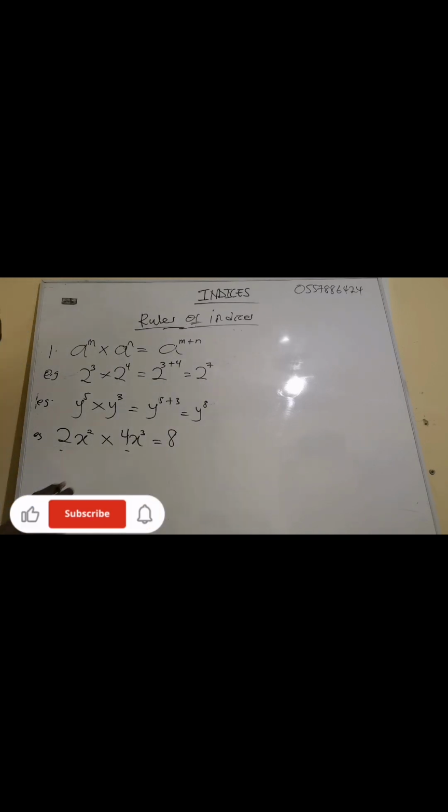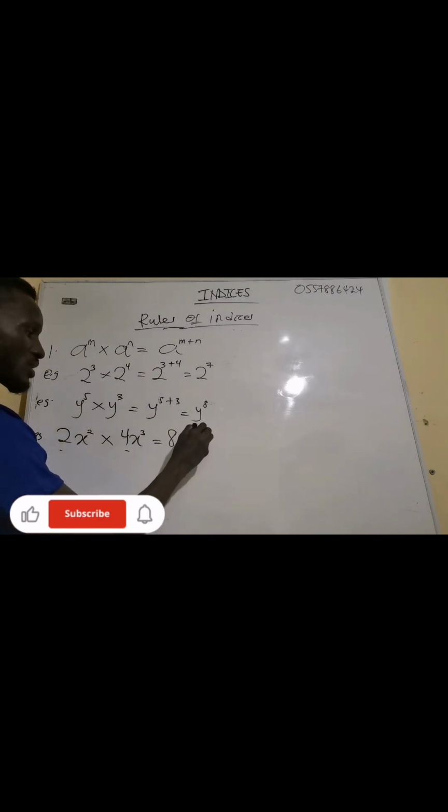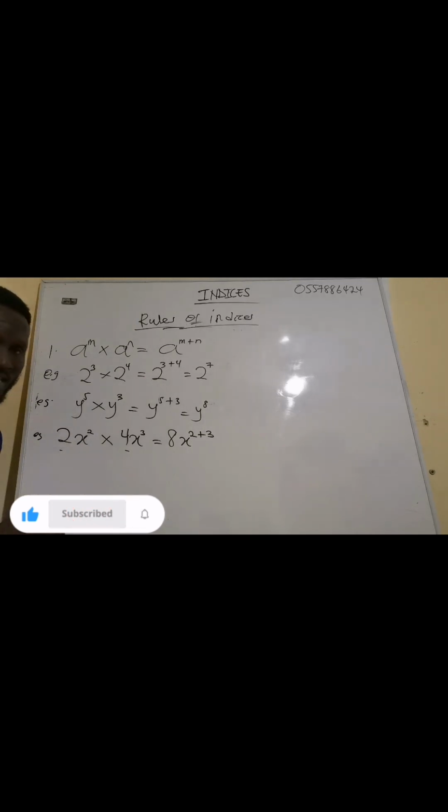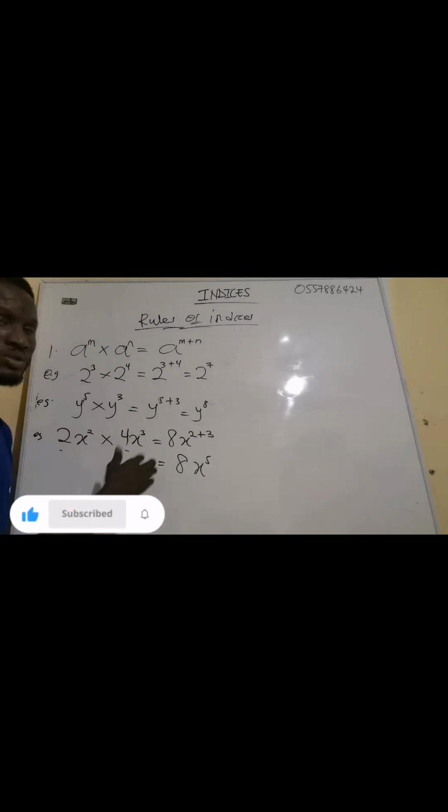2 times 4 will give me 8. Then I will multiply the variables. Now we are having x exponent 3, x exponent 2 multiplying x exponent 3. Since they are multiplying, the rule says that we have to add the exponents. So this one means x exponent 2 plus the 3. This one is exponent of 2, this one is exponent of 3. So we're going to add the exponent, and this one gives us 8x exponent 5, because 2 plus 3 will